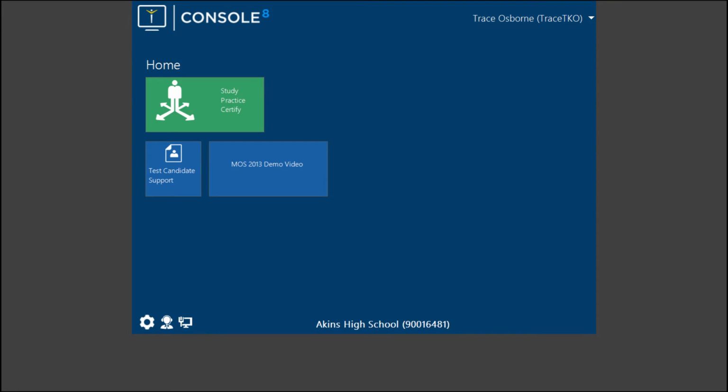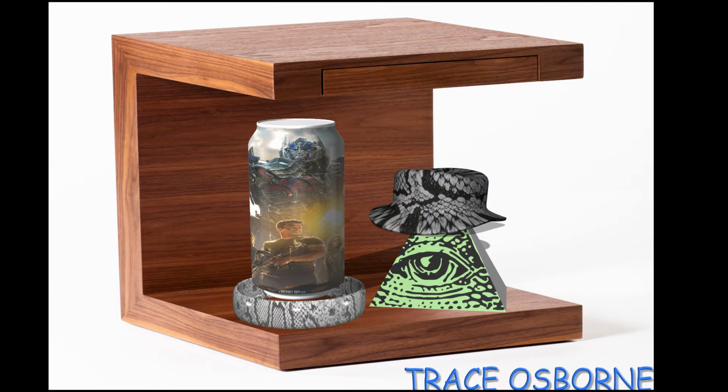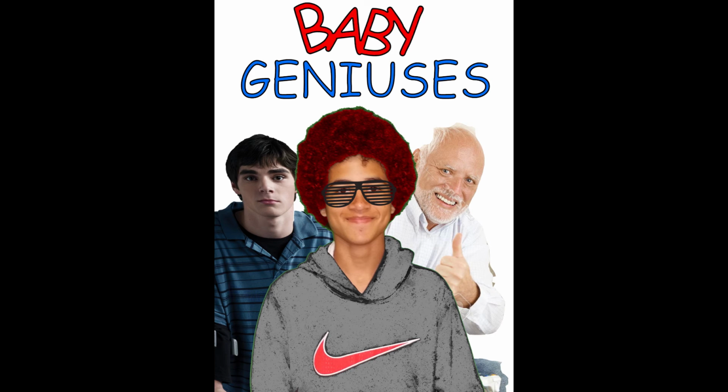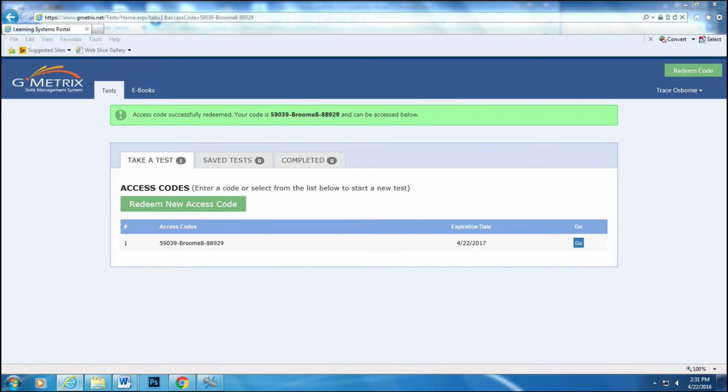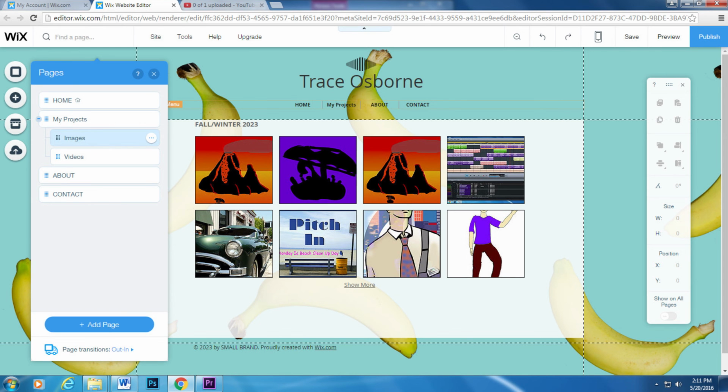I used Console to get the sign-in for my Photoshop certification. I used the 3D features of Photoshop to create this image for a contest. I used Photoshop to make this test on the software. I remade the Baby Geniuses poster with myself, Walter Jr., and an old man stock photo. I registered with GMetrix to review for my Photoshop certification test. This is my web version of this portfolio.